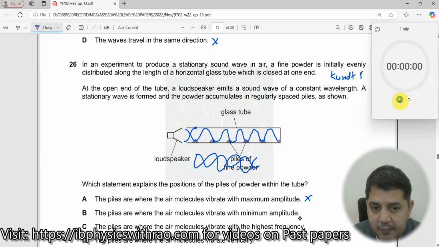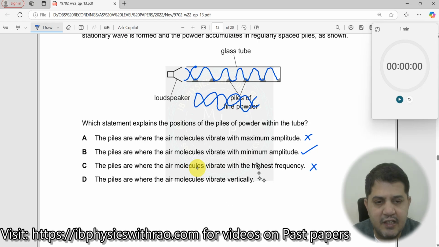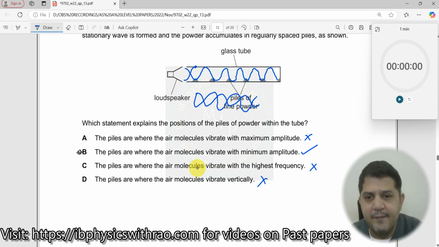This could be one of the reasons. Let me put it across. Let me read the other options and come back. The piles are where the air molecules vibrate with highest frequency. No. The piles are where the air molecules vibrate vertically. No. So this is the only one. So the answer is B over here.